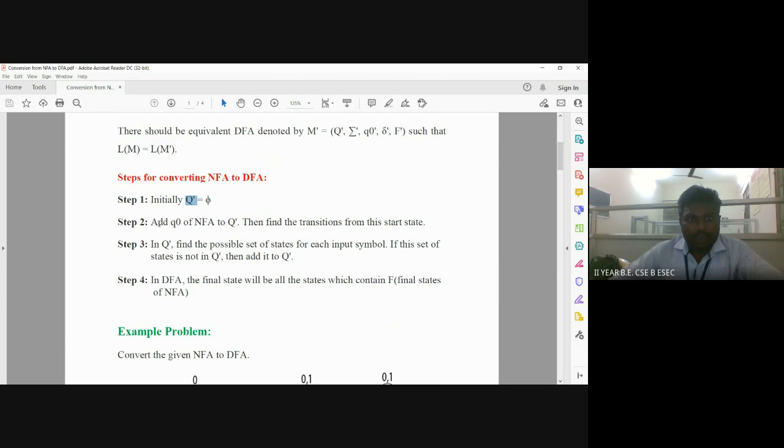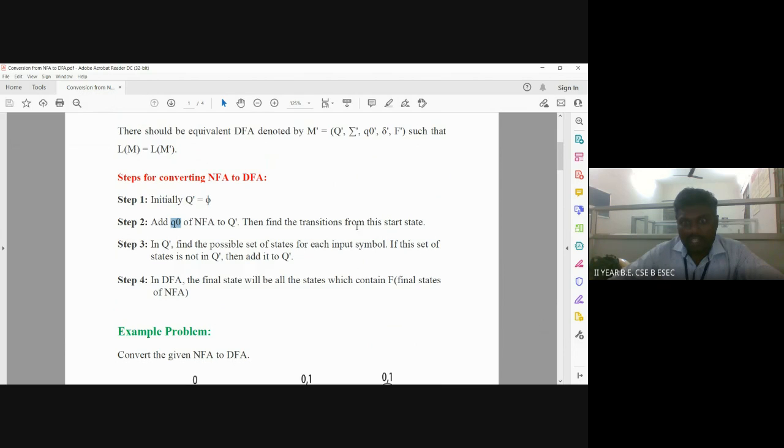Step number 2: add Q naught, the starting state of the NFA, to the DFA. The finite set of states of the DFA is Q dash, and state Q naught is included in it as a set of states.